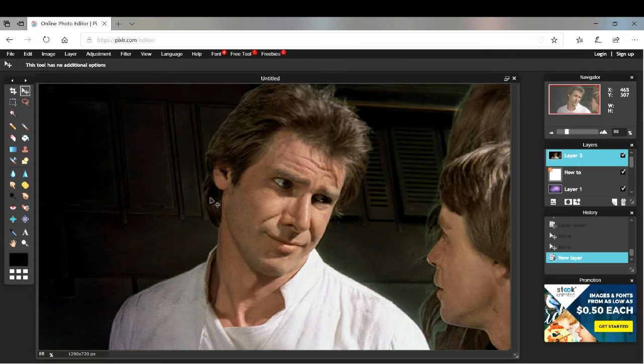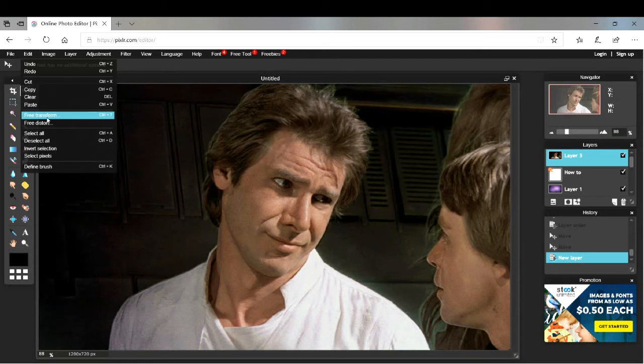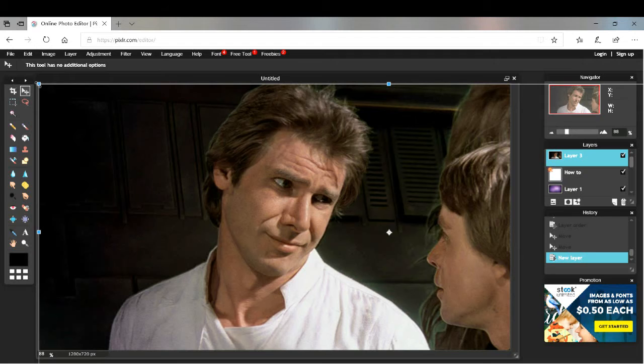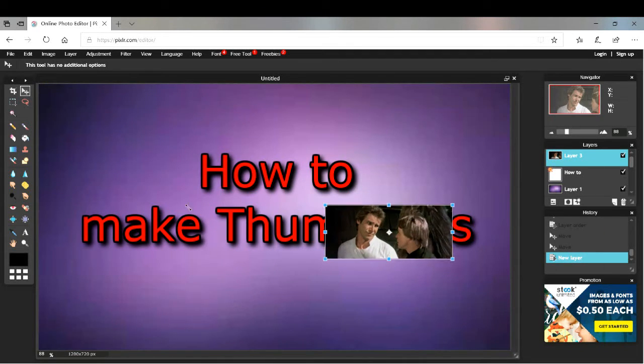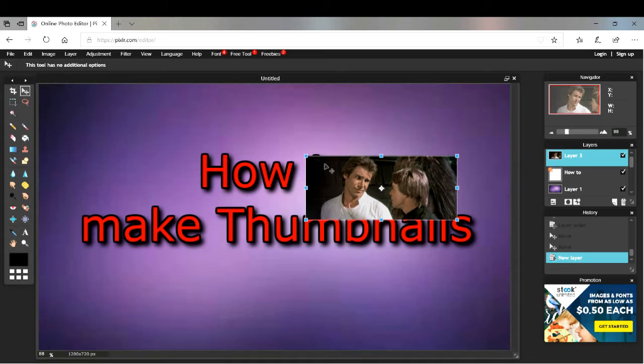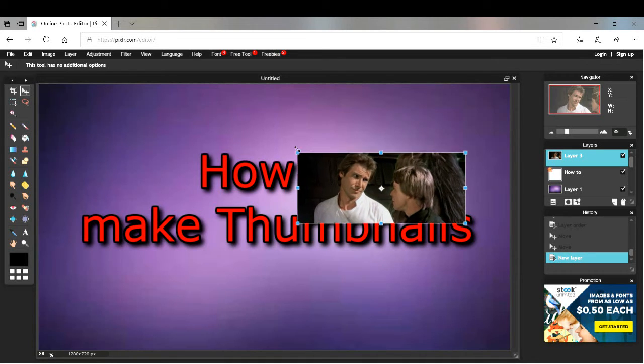Some images that you may put on here are big. But don't worry, don't freak out. Just go to free transform and hold shift. Remember to always hold shift and shrink it down. Okay, that's too small. There we go. I chose Han Solo, just because.